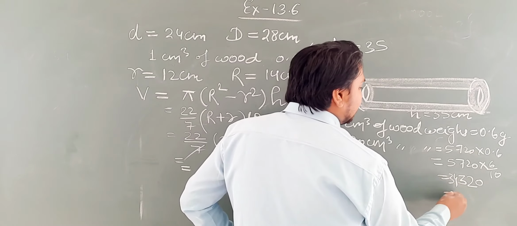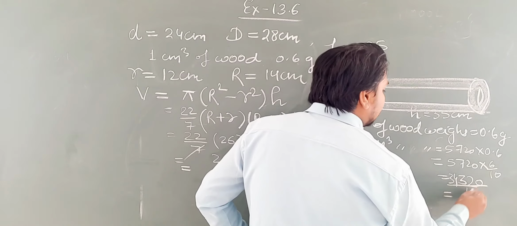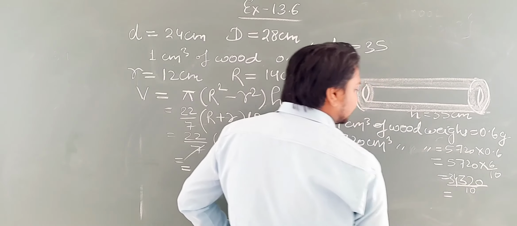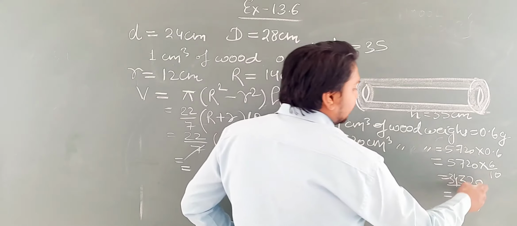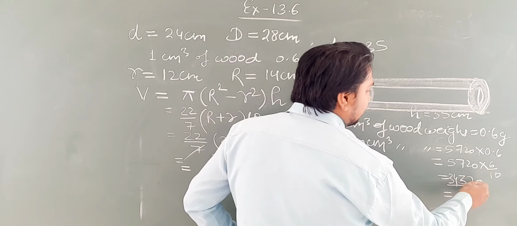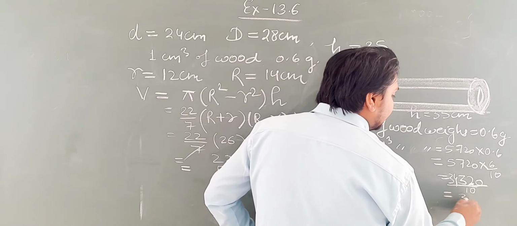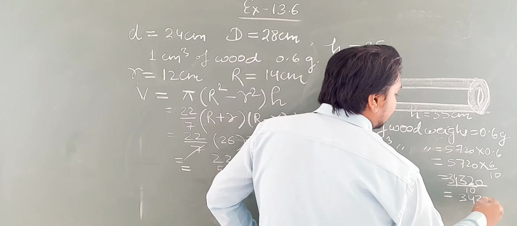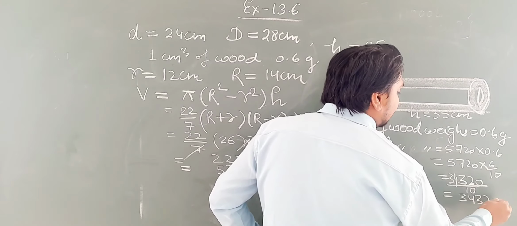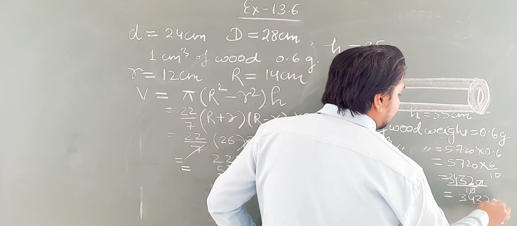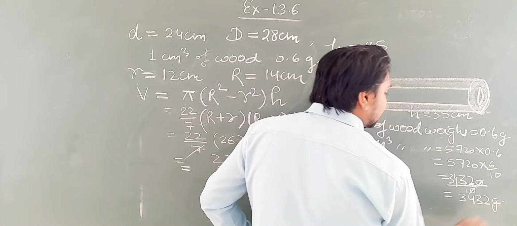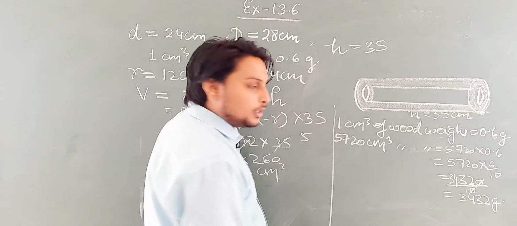Okay, so basically upon 10, so basically it will be 6 2 12 and so basically it will be 3432, okay, 0 and 0 will be cancelled out, so this much gram is there.